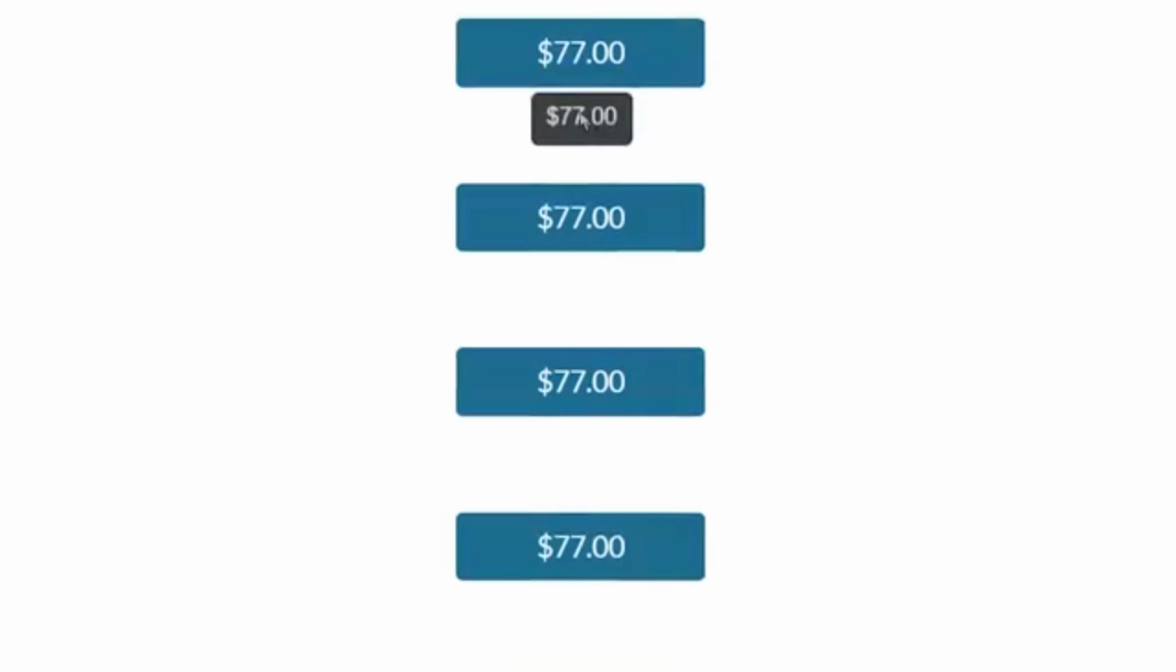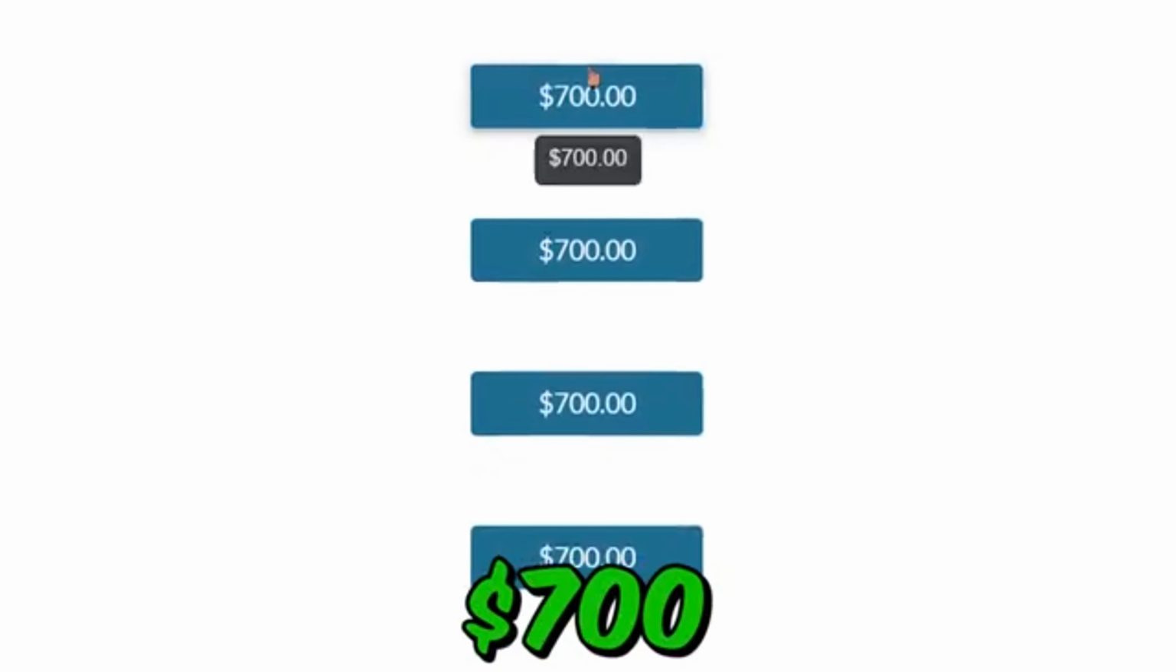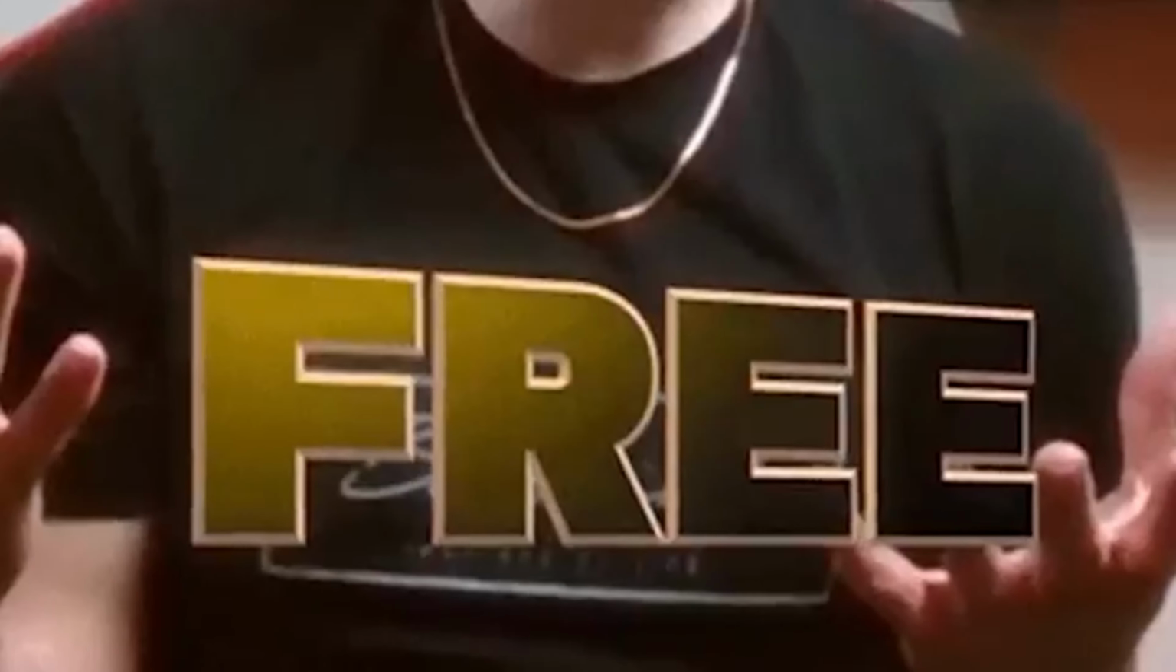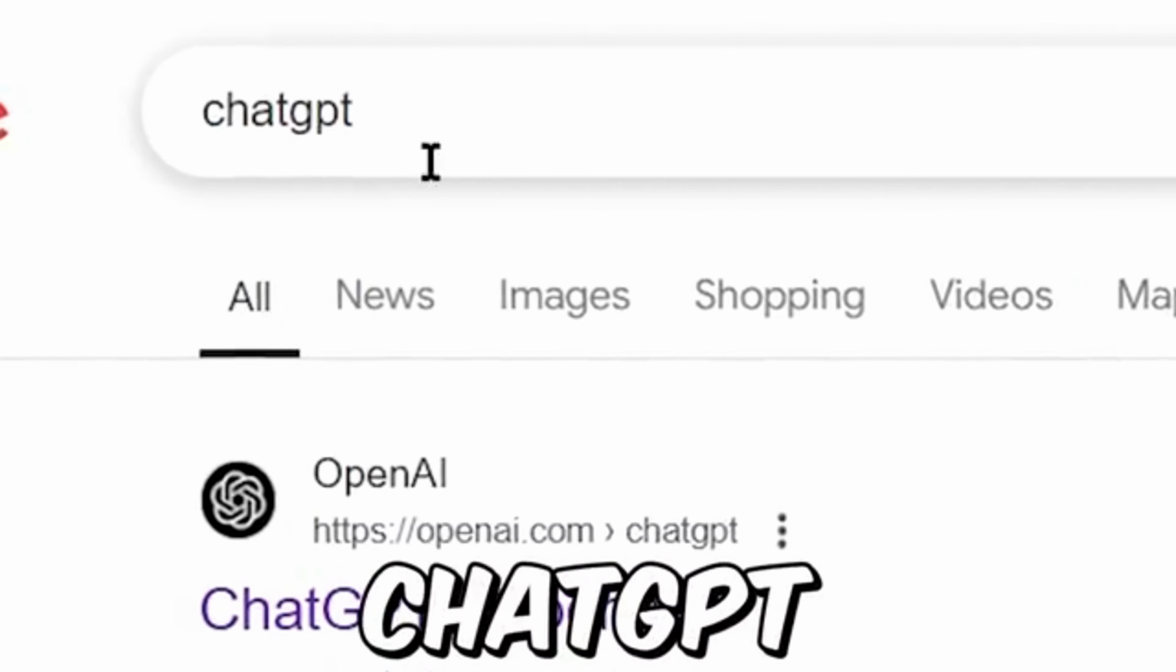Clicking just one button can help you earn over $70, and clicking it 10 times could bring you over $700 in a day. This method is free and available worldwide. Start by heading to Google and searching for ChatGPT.